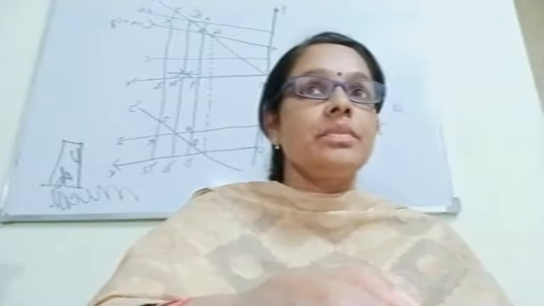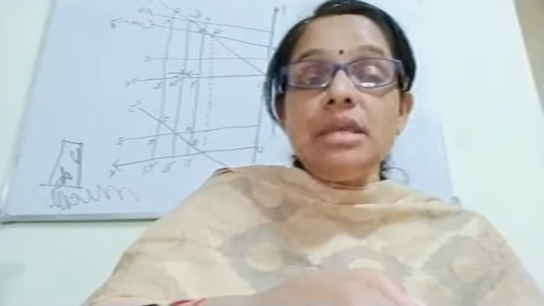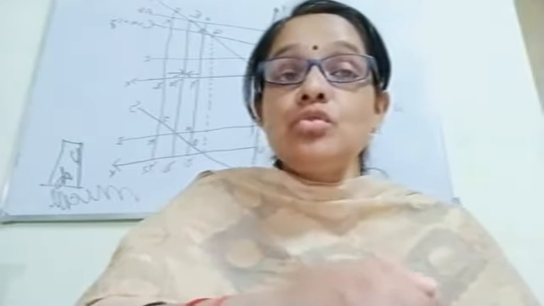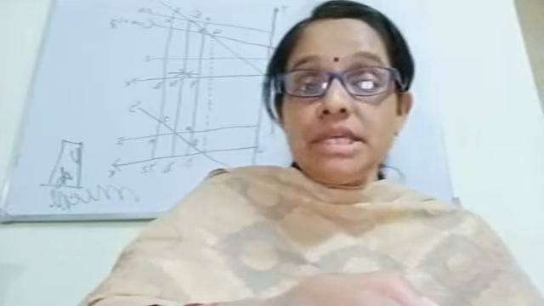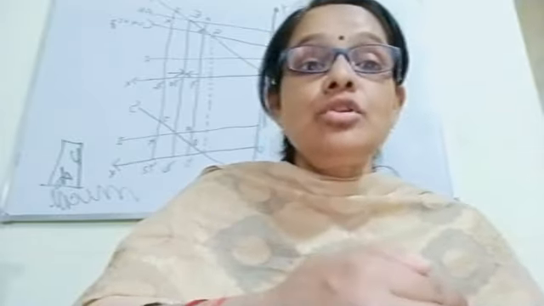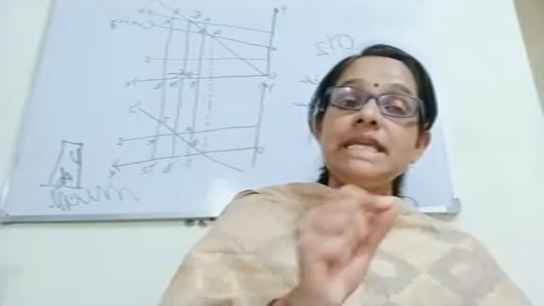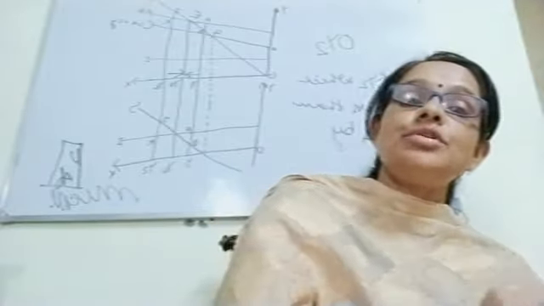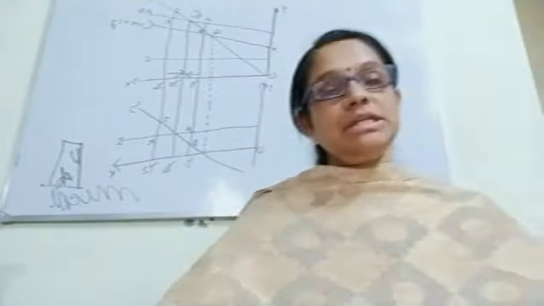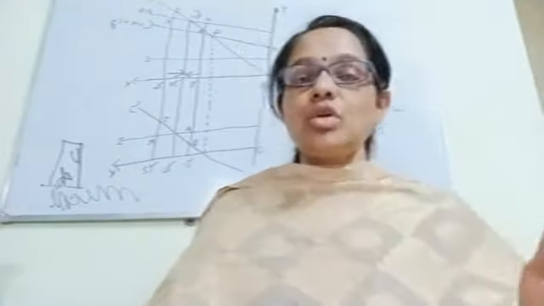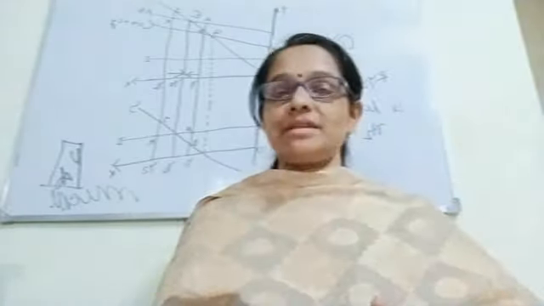Change the paragraph. A consumer maximizes his utility by following a general rule. After rule, give a dash, and below the dash you write marginal utility equals price of the commodity. In terms of equation you will write marginal utility = price of the commodity. Okay, this you have written. Then last fact.